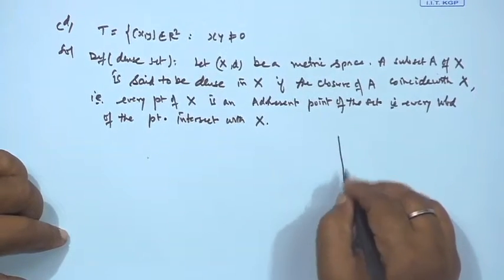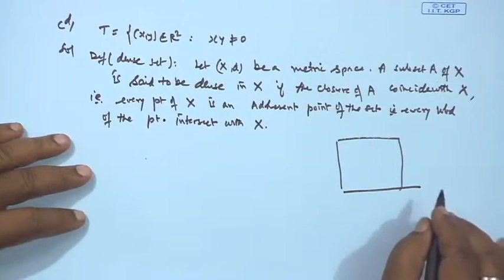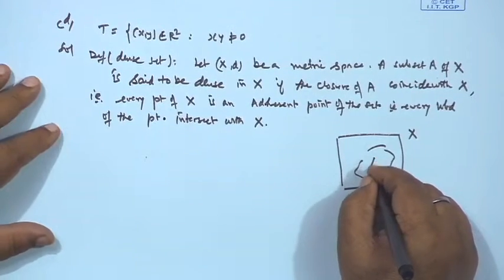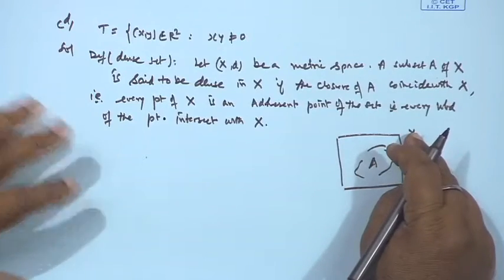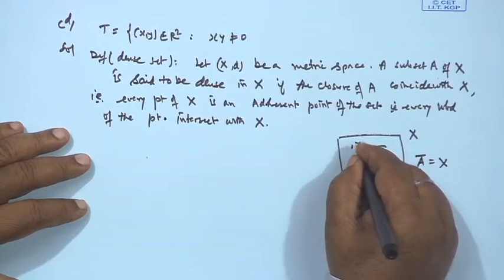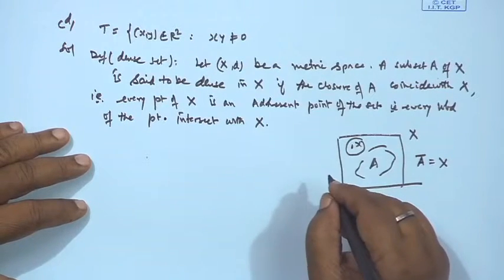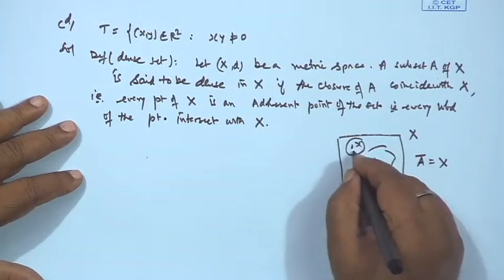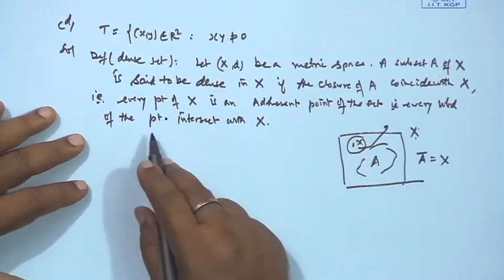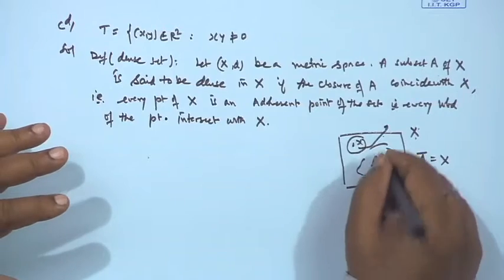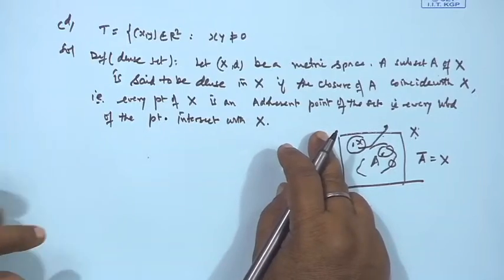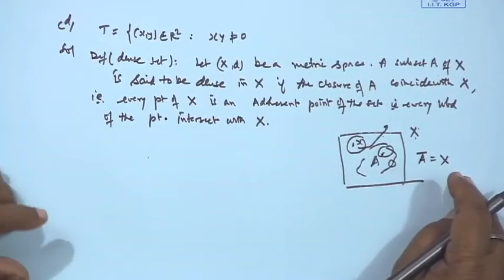So, the meaning of this is, if we take this as X and this as our A, then a subset A of X is said to be dense if the closure of A coincides with X. In other words, if we pick any arbitrary point of X and draw a neighborhood around that point, then it must include some point of A. So, for every adherent point of A, every neighborhood of the point intersects with A, and if the closure of A coincides with X, then A is dense.